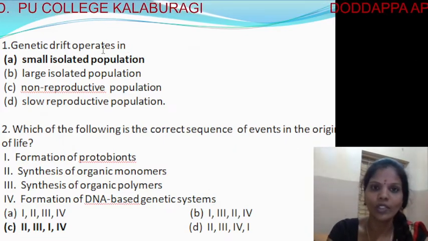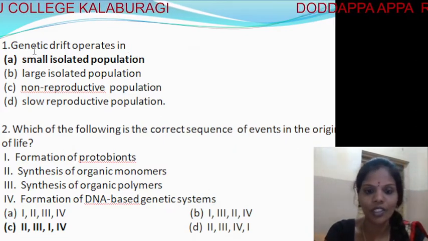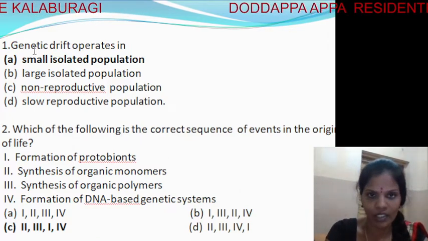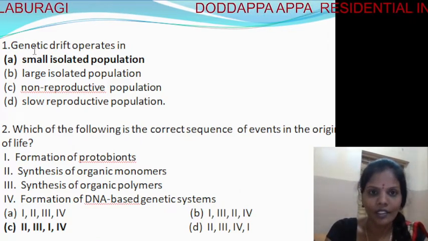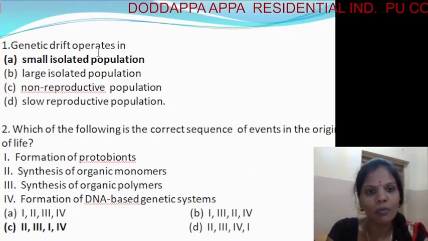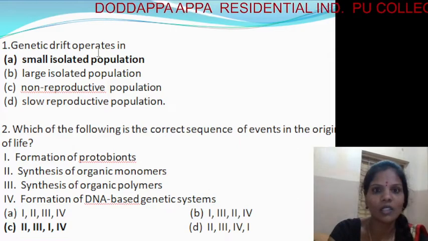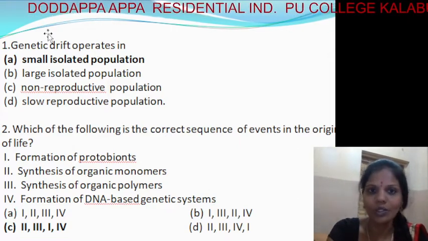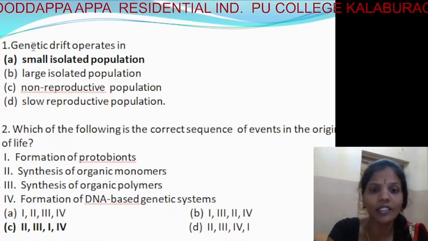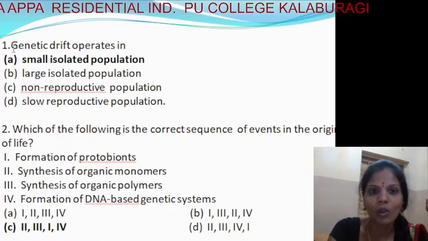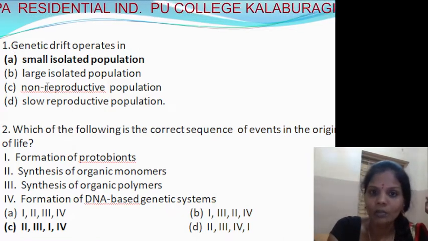You already know what genetic drift means. Genetic drift is nothing but a random change in the gene frequency, in a small population. Whatever changes take place in a small population, we generally call genetic drift. It is a random change in the gene frequency in a small population. So what does it mean?